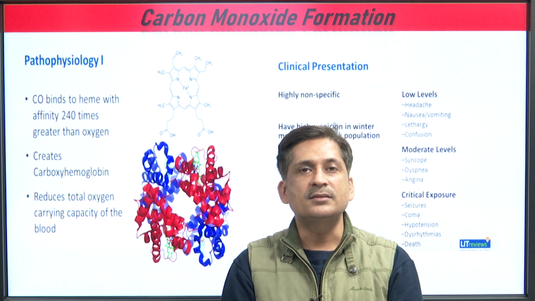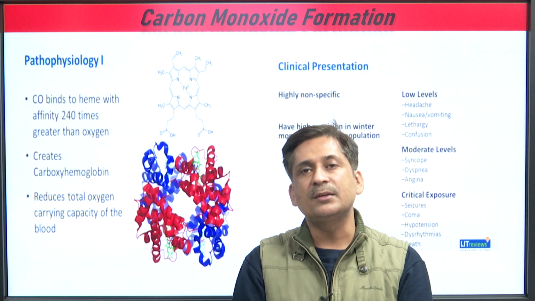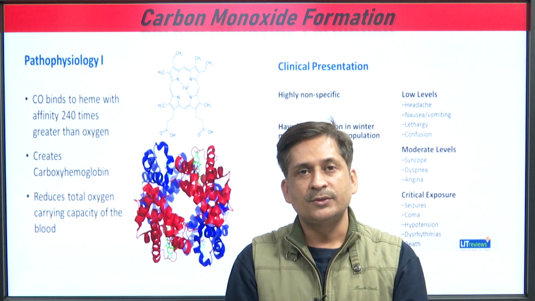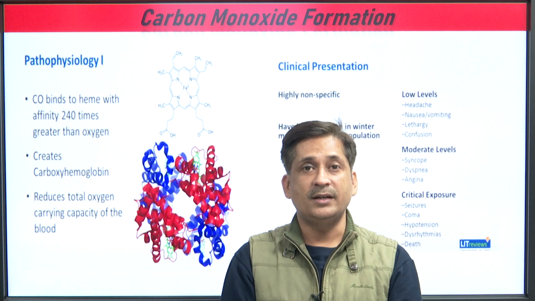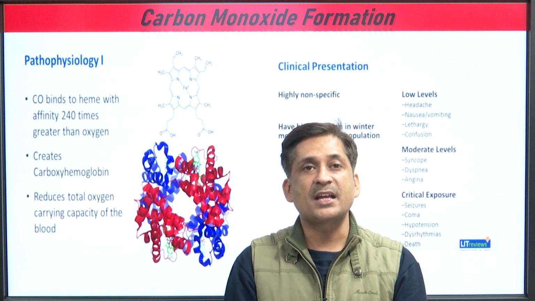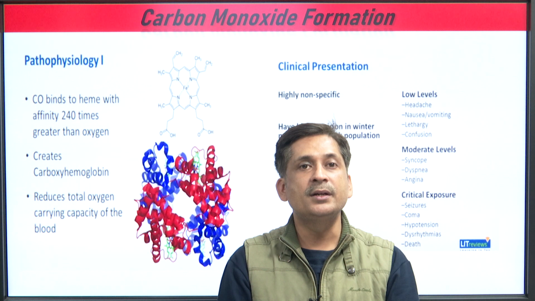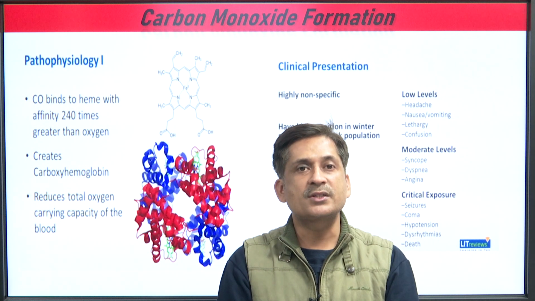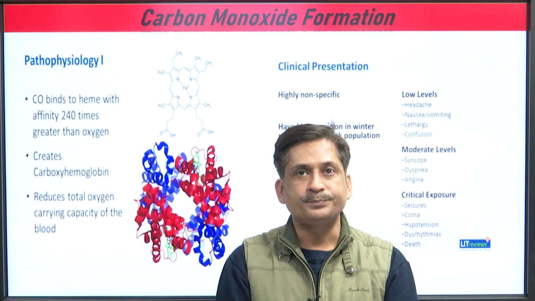You can see the structure, how it enters through your lungs, and you cannot feel it because it is an odorless gas. So, it is very harmful, a silent killer, and it enters into your blood cells and forms this structure called carboxyhemoglobin, and reduces the total oxygen carrying capacity of the blood.